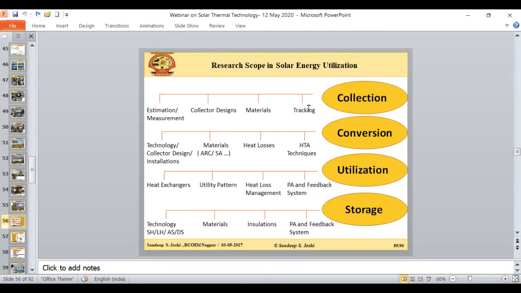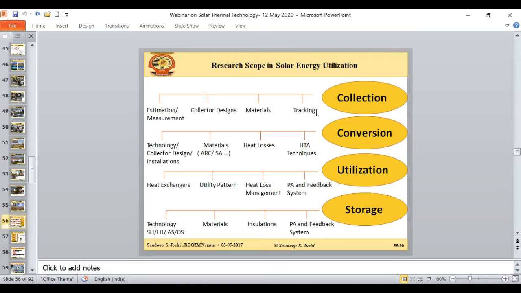The next area of the research is the tracking. A lot of research is going on in tracking, because this component will decide the efficiency of your solar collector. If the tracking is not good, definitely you are not getting a good amount of energy at the receiver point. And once you are not getting a good amount of energy at the receiver, there is no point in trying to harness the energy 100% efficiently.